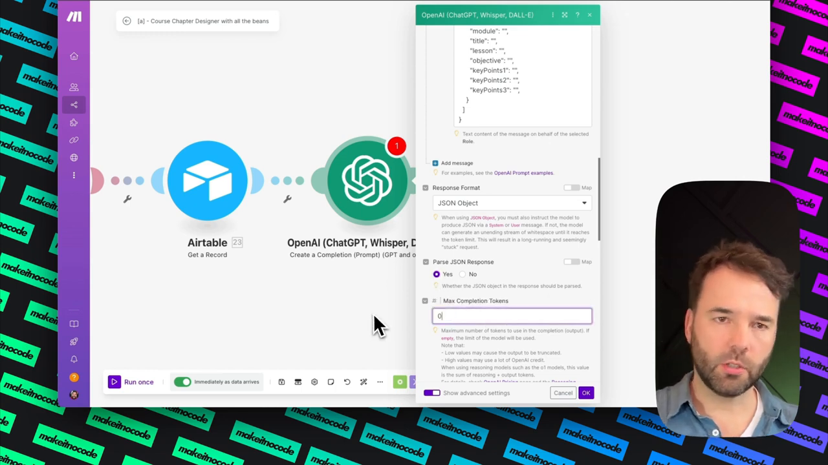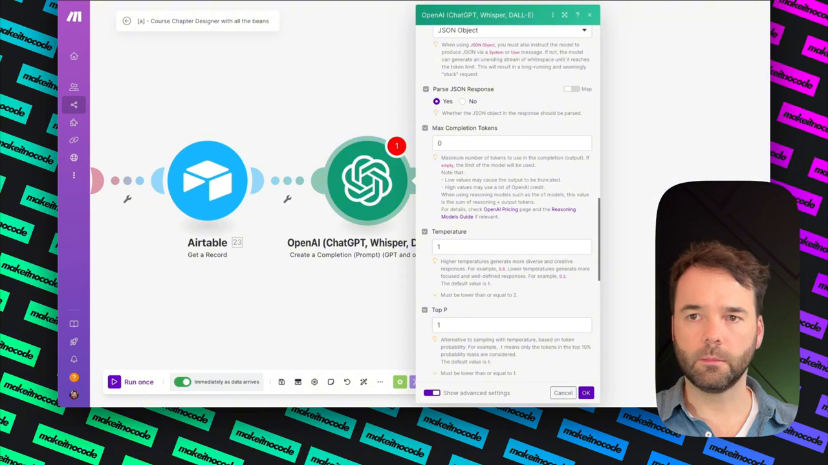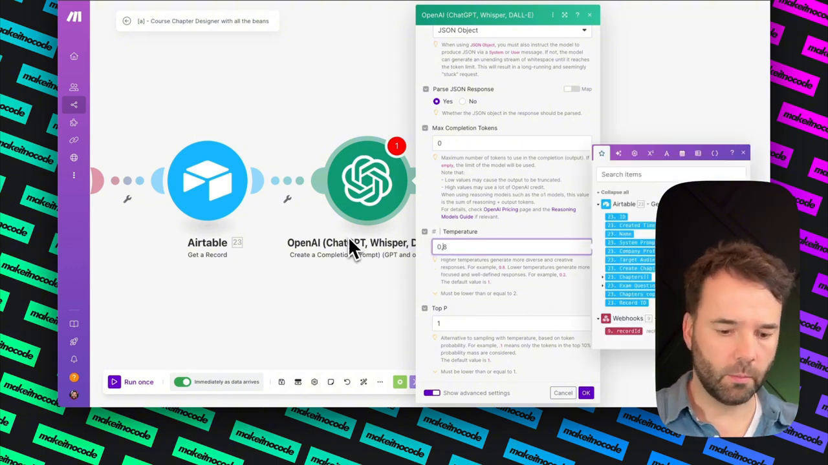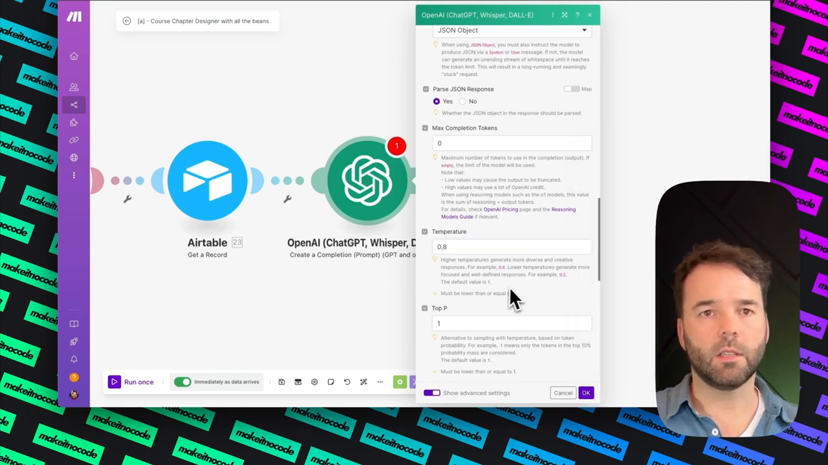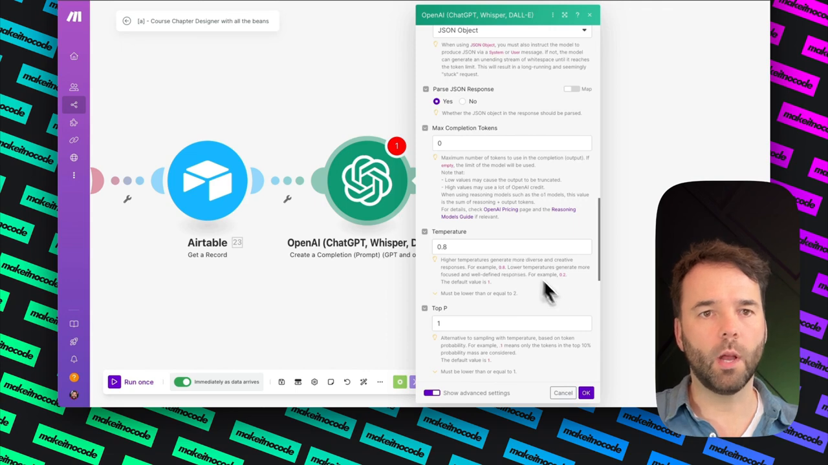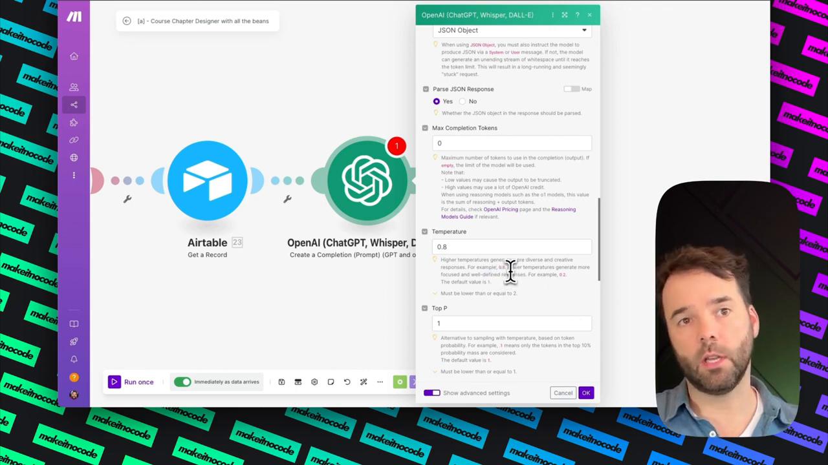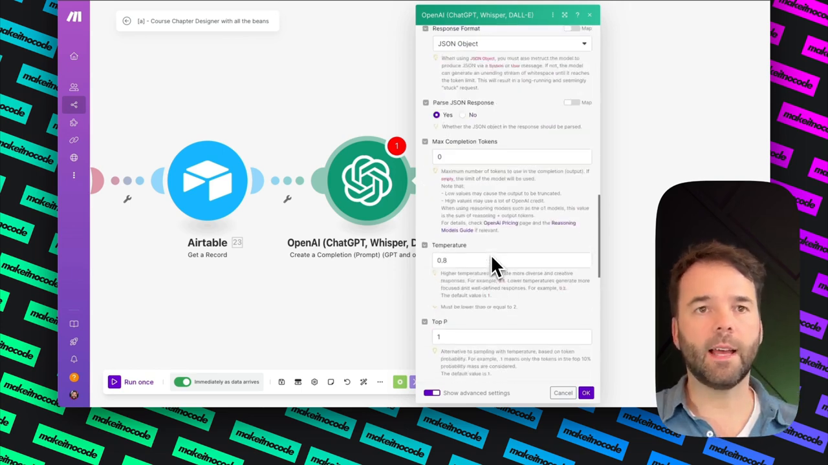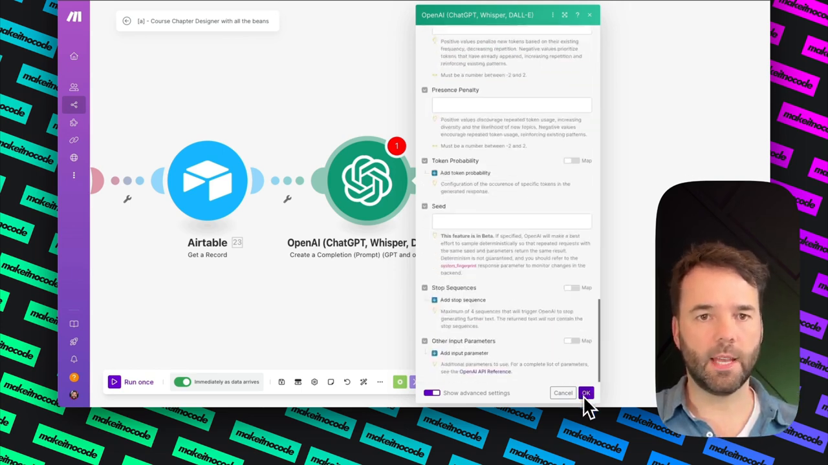The max completion tokens, I'm just going to put on 0. And I like a temperature of 0.8. The lower temperature generates more focused and well-defined responses. Play around with that. You can get cooler responses. And that's all we have to add for this one. So I'm just going to hit OK here.